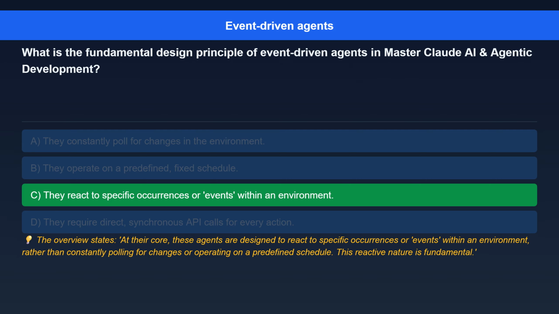The correct answer is, quote, they react to specific occurrences or events within an environment. Here's the explanation. The overview states, at their core, these agents are designed to react to specific occurrences or events within an environment, rather than constantly polling for changes or operating on a predefined schedule. This reactive nature is fundamental.